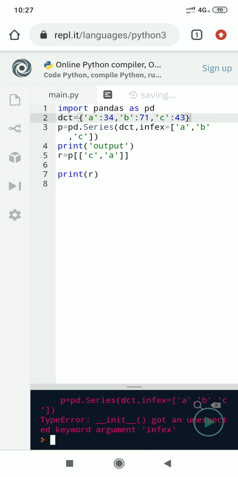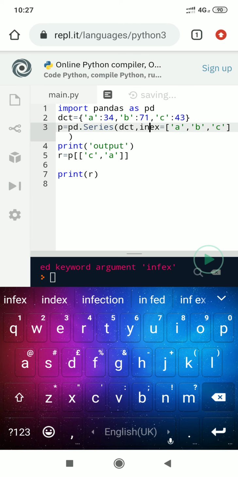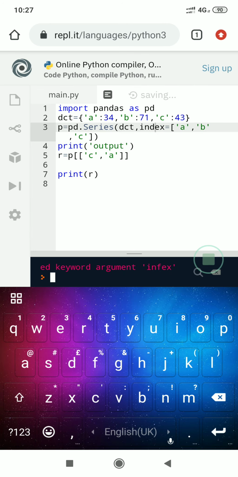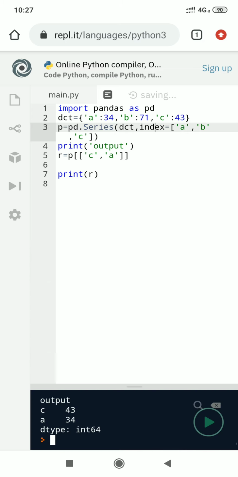Next array is index. Okay, so students, it works over the dictionary objects also. We have created dictionary, but students, one point to be noted, the dictionary key value must match with the index value also. Otherwise, not a number like error message will be displayed.